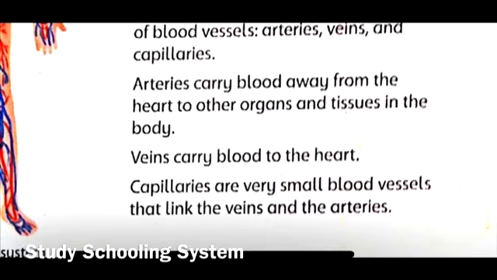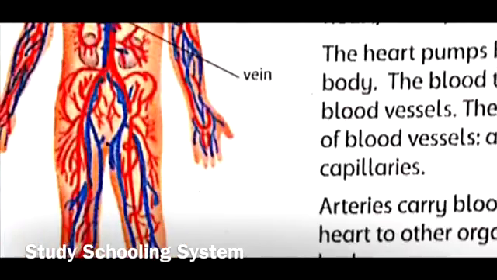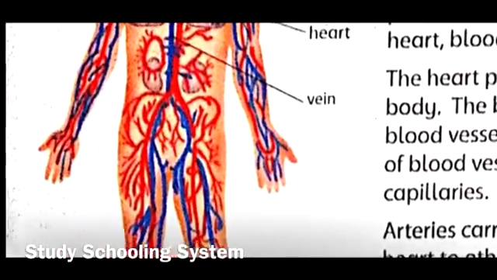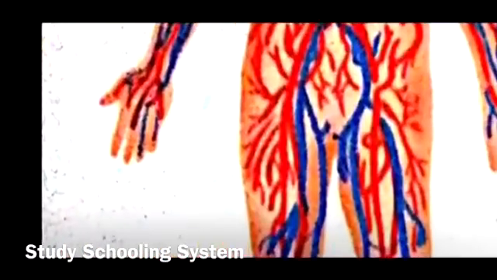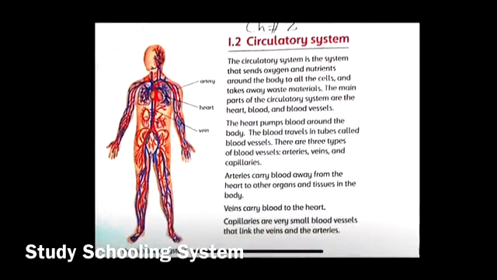And then capillaries are very small blood vessels that link the veins and arteries together. So capillaries, they join the arteries and veins together, as you can see over here. Capillaries are really tiny, so you can't see them. But at points where it looks like arteries and veins are together, that's where capillaries are joining them, right?